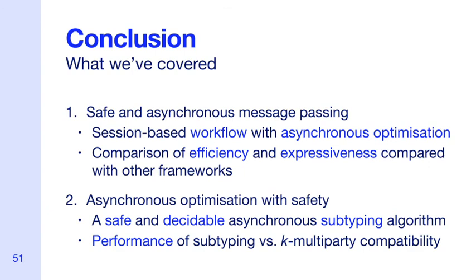In conclusion, we've presented two main contributions. First, we introduced Rumpsteak, a session-based Rust framework for writing safe message passing applications. We showed how asynchronous execution and optimization is integrated into Rumpsteak, and we demonstrated its improved efficiency and expressiveness compared to previous work. Secondly, we introduced a new sound and decidable asynchronous subtyping algorithm that can check optimizations to multi-party protocols. We showed how we have implemented our algorithm practically within Rumpsteak, and that it offers improved scalability compared to K-multiparty compatibility.